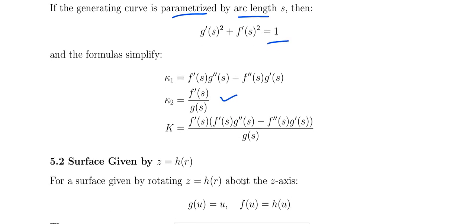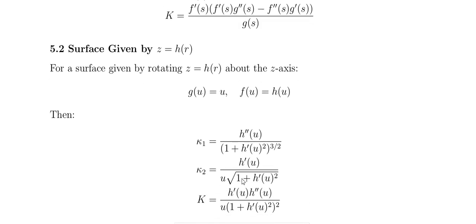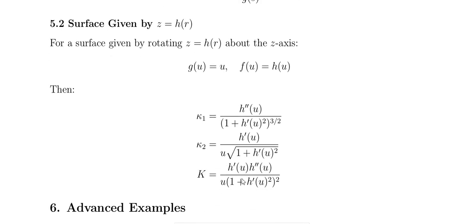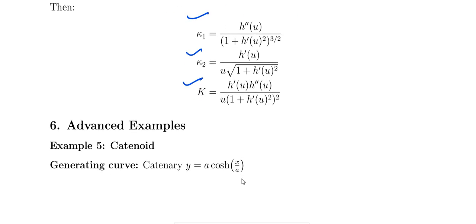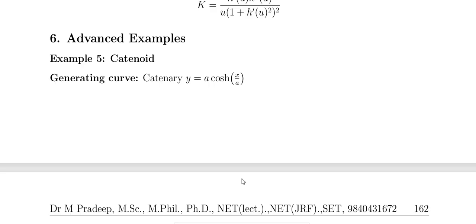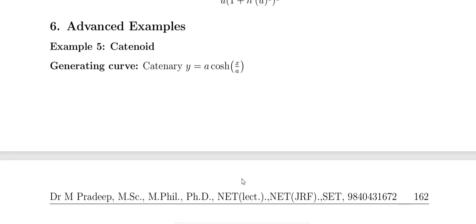Okay, and the surface given by z equals h of r, now how to construct this one: g of u equals u, f of u equals h of u, and the surface is given by rotating z equals h of r about the z axis. Then what is kappa 1, what is kappa 2, the Gaussian curvature and principal curvature.